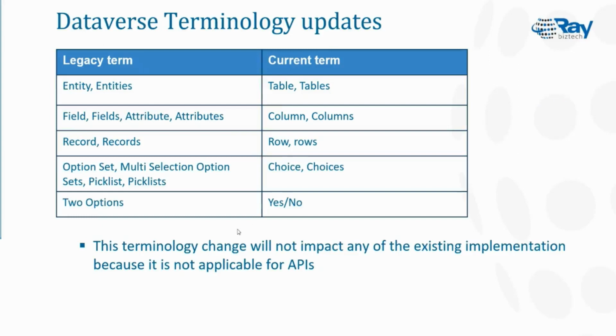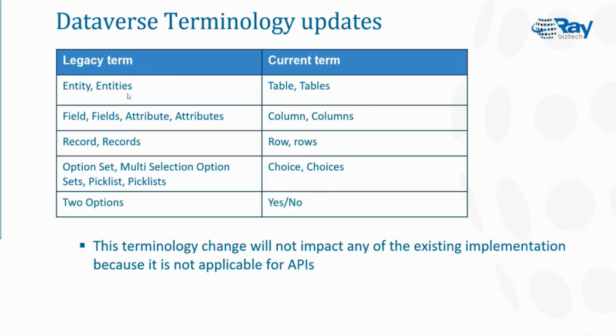And technically, there have been some terminology changes. In Dataverse, previously in legacy terms or Common Data Service, all tables and everything were called entities. That was a little confusing for people from different platforms. Now they have made a common name, tables, so it is easy to understand for different platforms, persons, and technologies. All special names are removed and now everything follows common names.